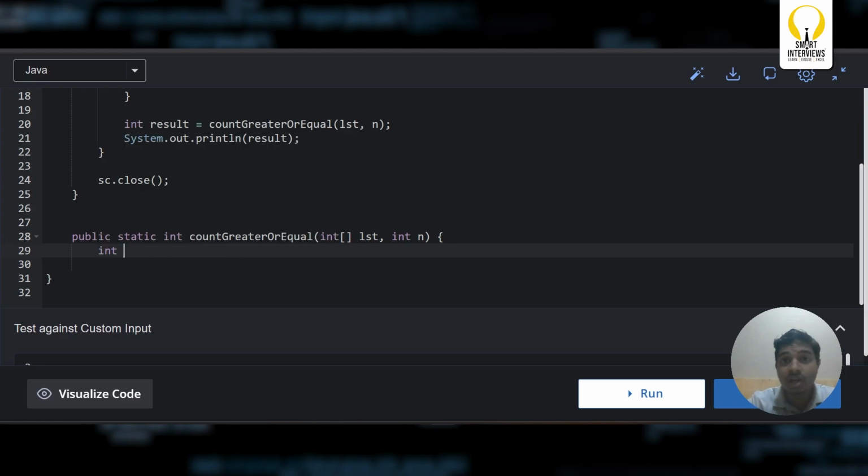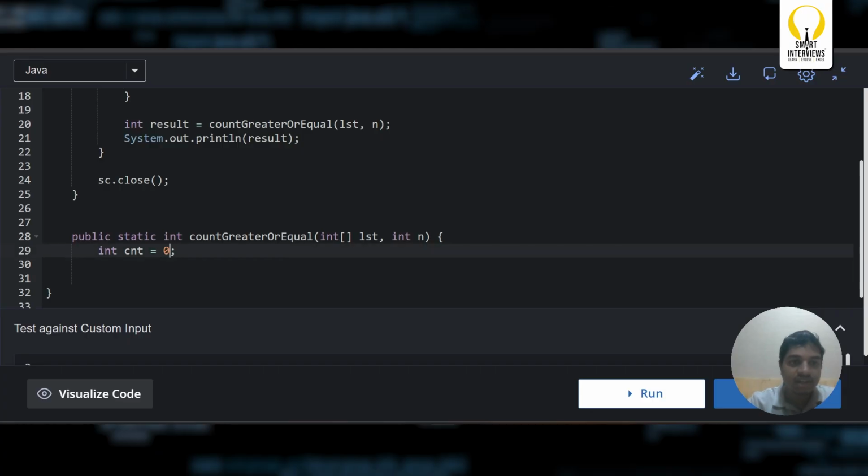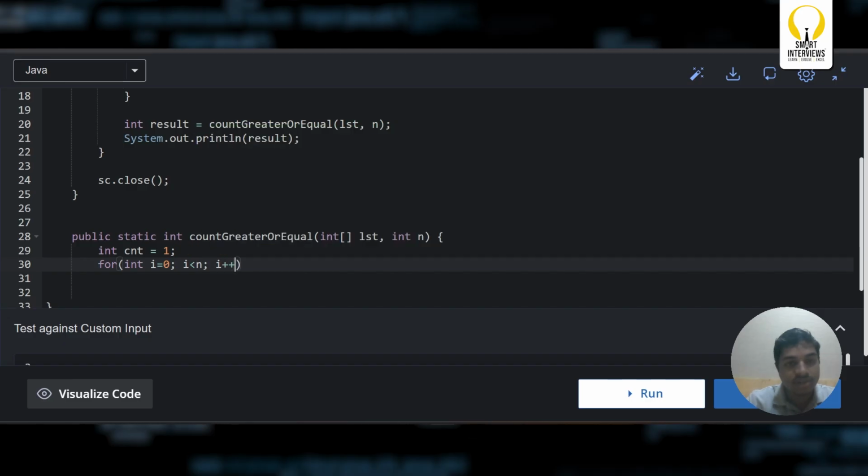For this, we can go with a count of the number of people who pass, initially equal to 0. Obviously the professor will put the cutoff such that Chef will definitely pass. So the count of people who passed without placing a cutoff is also going to be 1. Now Chef is at the first position, so can I just iterate over the other people? Yes, for int i equal to 0, i less than n, i plus plus.